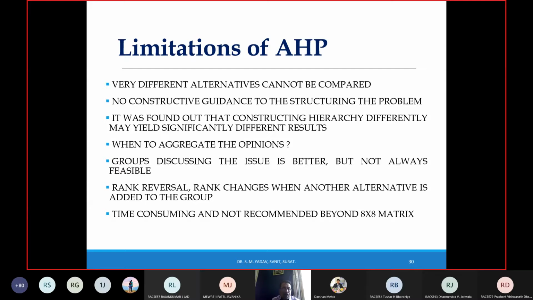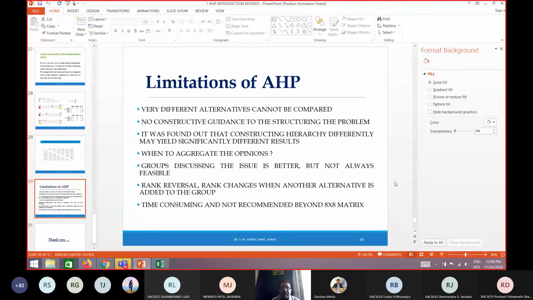Rank reversal: rank changes when another alternative is added to the group. Sometimes you have taken 6 alternatives and solved the problem, and then you add another alternative, and your result may not be consistent. Your choice of alternative may be completely changed. It is also time consuming and not recommended for more than an 8 by 8 matrix. As far as possible, if your attributes are 4 by 4, 5 by 5, 6 by 6, 7 by 7, up to that it is said that the analytical hierarchy process works well. If it is more than that, it is not worth it, right?